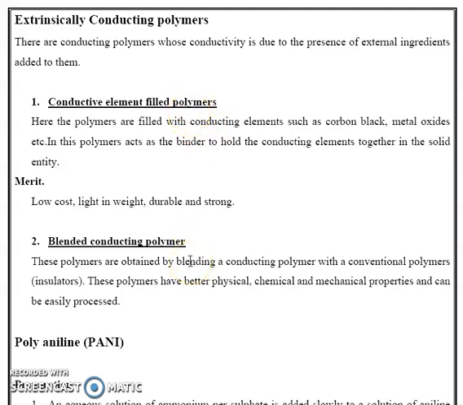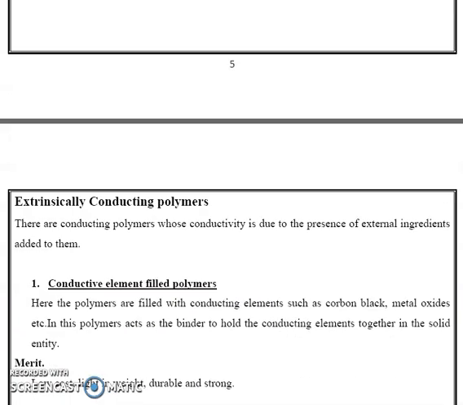And second is the blended conducting polymers. Blended conducting polymers means these polymers are obtained by blending a conducting polymer with a conventional polymer. Conventional polymer means insulators. By blending, that is by mixing conducting polymers with a conventional polymer such as insulators, conductivity is generated. That is known as the blended conducting polymers. These polymers have better physical, chemical and mechanical properties. They can be easily processed.